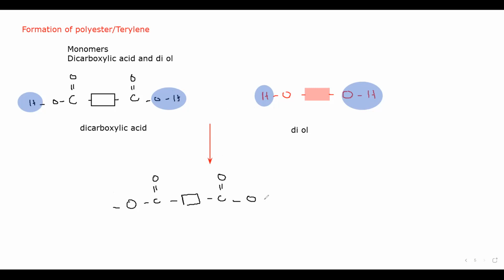We are left with oxygen, then this shaded part, and then since OH is removed, put a bracket and N. Plus, how many water molecules are there? H and OH and H and OH. What will be the total number of water molecules? It will be two water molecules, but because we have N molecules of the first one and N molecules of the second one, it will give 2N H2O.